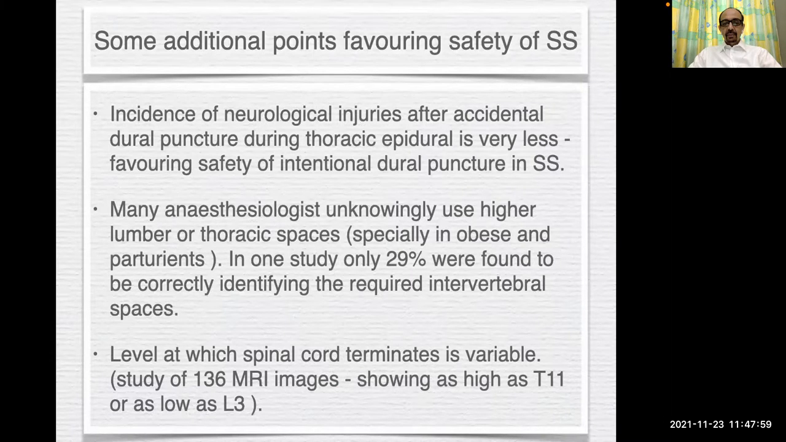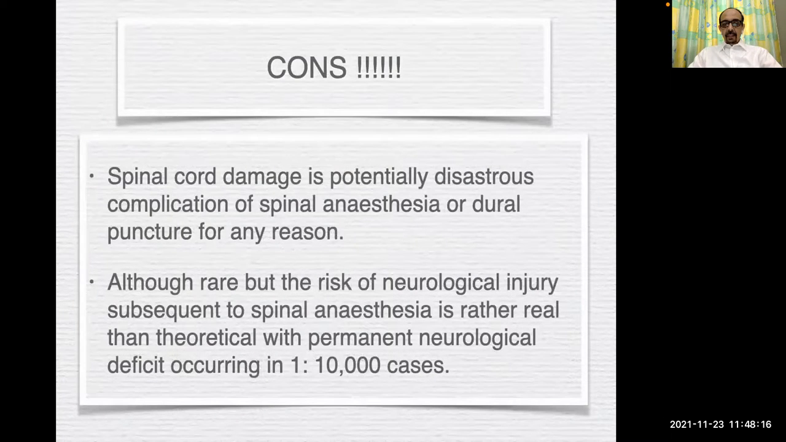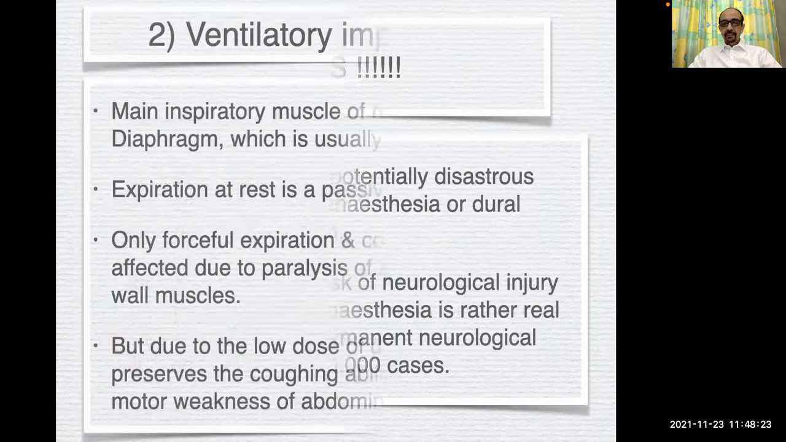The incidence of neurological injuries after accidental dural puncture during thoracic epidural is very less. Many anesthesiologists unknowingly use high lumbar or thoracic spaces for giving spinal, especially in obese patients and parturients, and the level at which the spinal cord terminates is also variable. But the risk is rather real than theoretical with any spinal anesthesia.